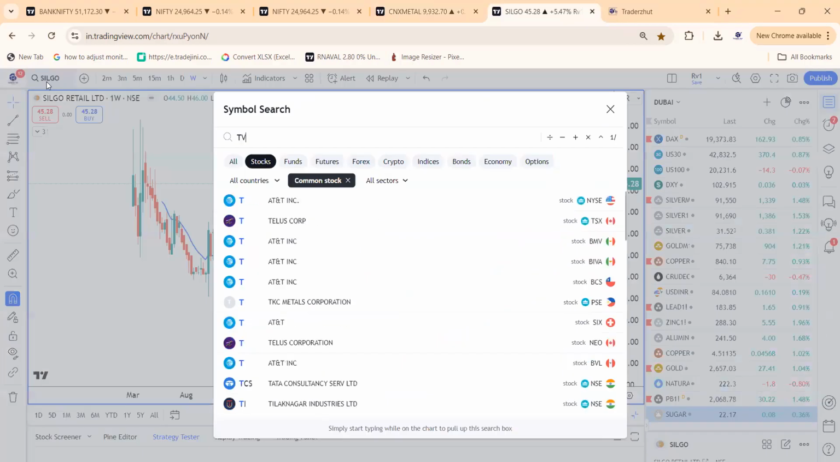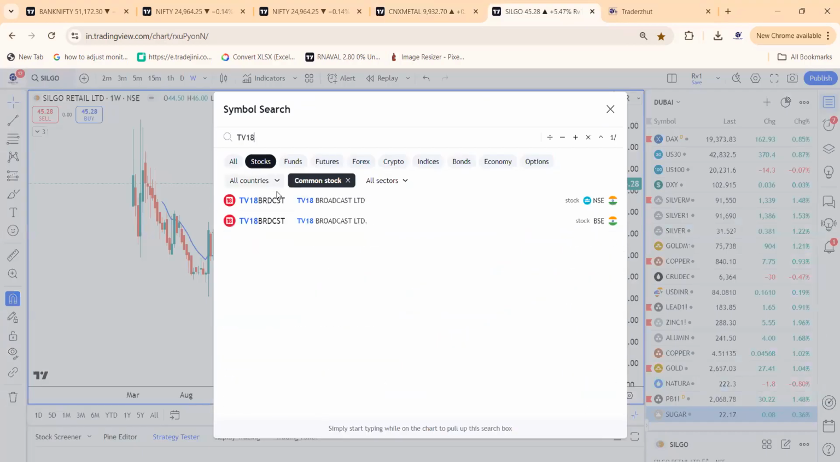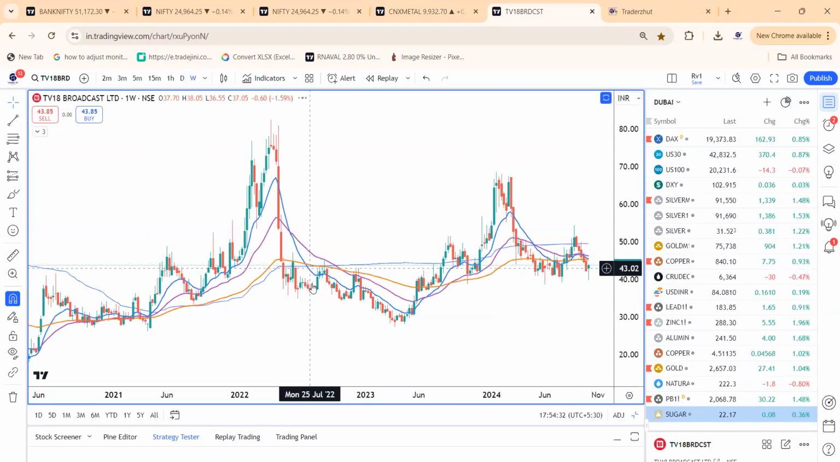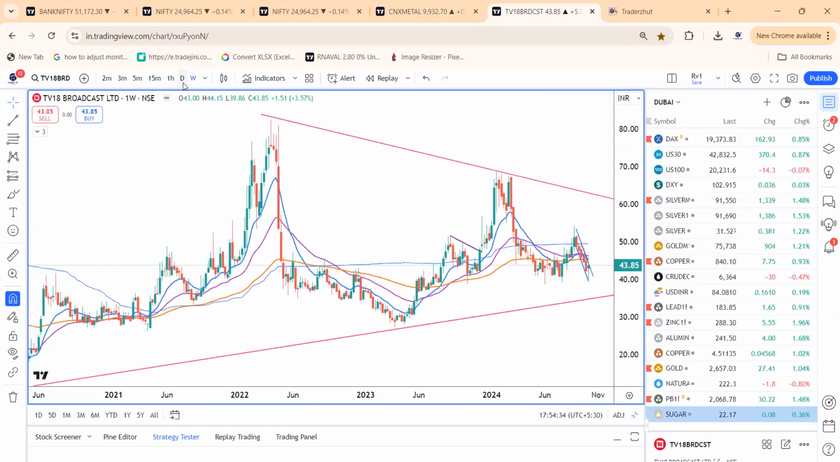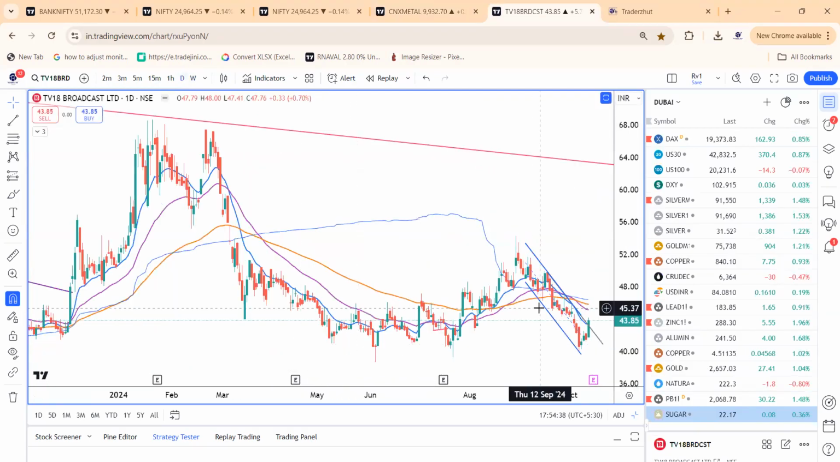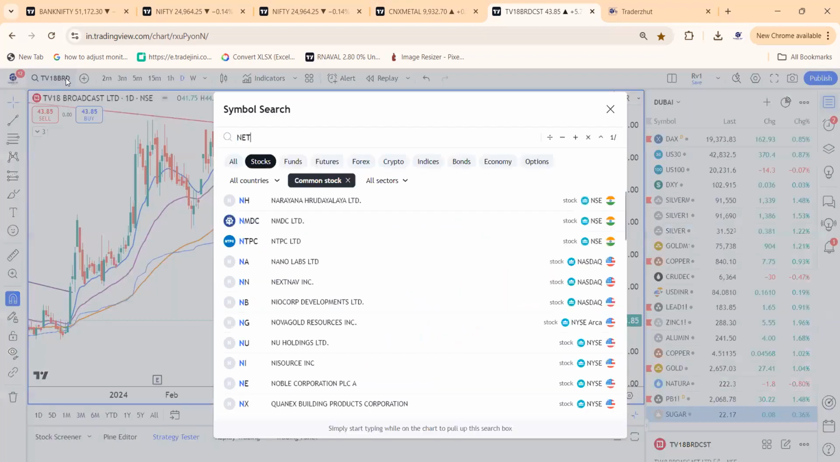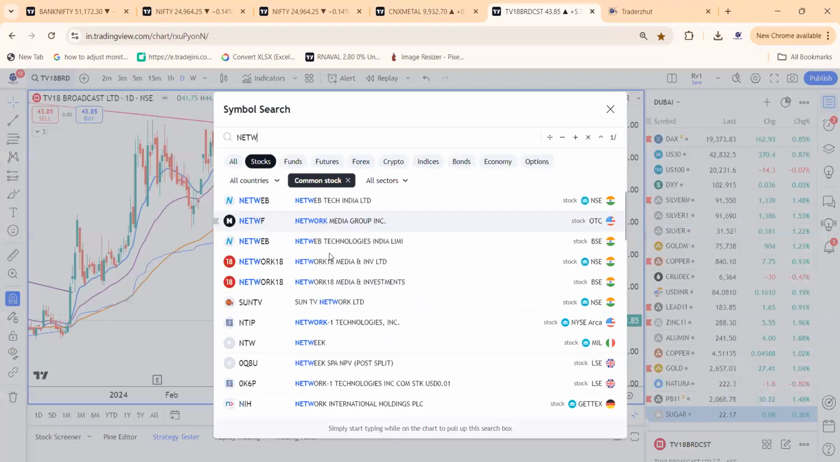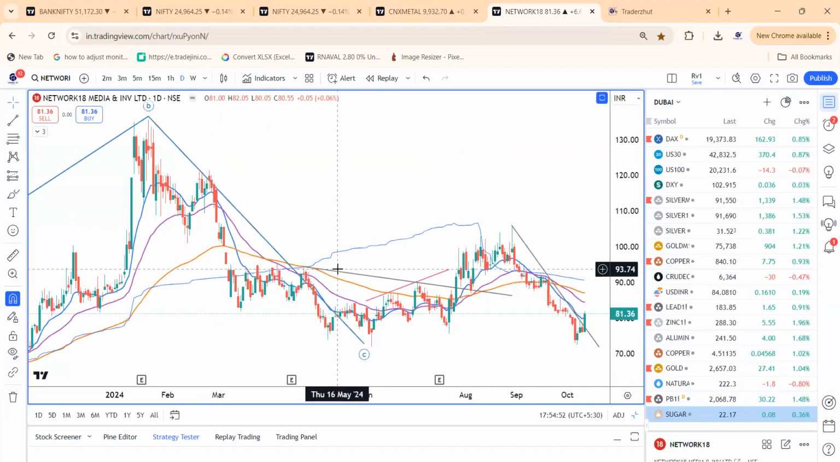And on the cash front, we are seeing a TV18 chart which looks good. Weekly we have made a X pattern, and the stock has broken out of the lower channel where the pattern channel breakout has occurred. Similarly, Network 18, the lower end channel breakout is seen. So we like these couple of stocks in the media sector and Silgo Retail in the cash counter.